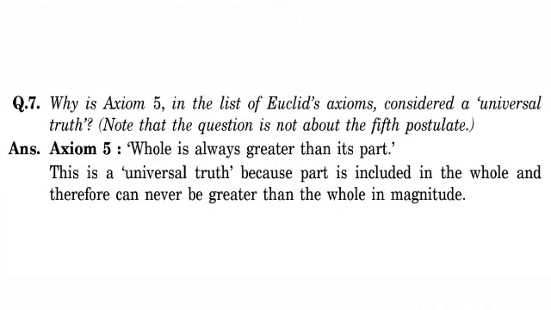Seventh question is, why is axiom 5 in the list of Euclid's axioms considered a universal truth? Note that the question is not about the fifth postulate. Axiom 5, the whole is always greater than its part. This is a universal truth because the part is included in the whole and therefore can never be greater than the whole in magnitude.